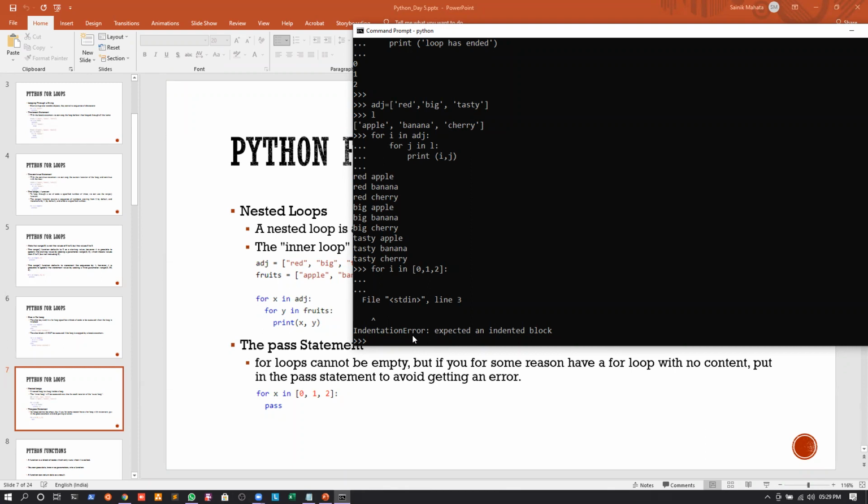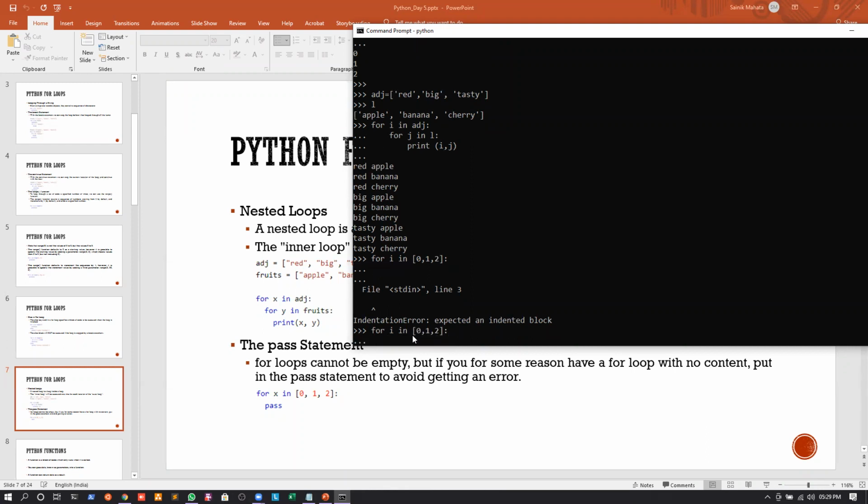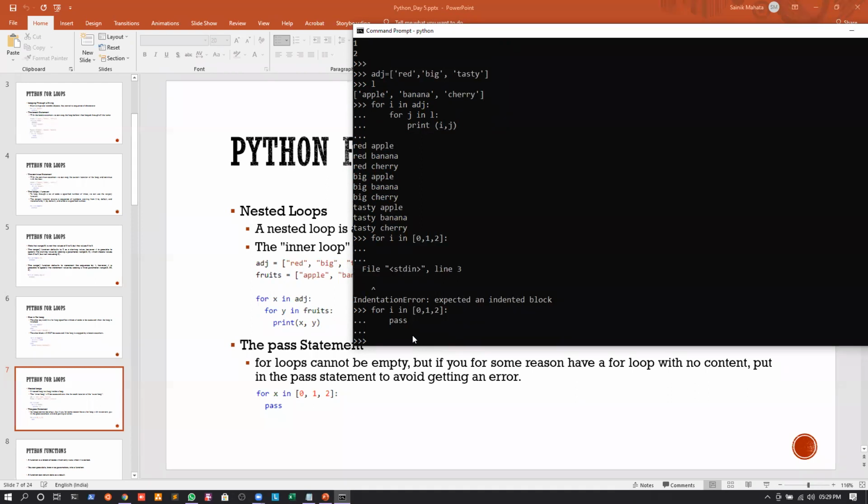Okay. So if I write the same thing again, and instead of giving a blank statement, I write pass, and press enter, you can see that we are not actually executing anything, but we are not encountering an error as well.